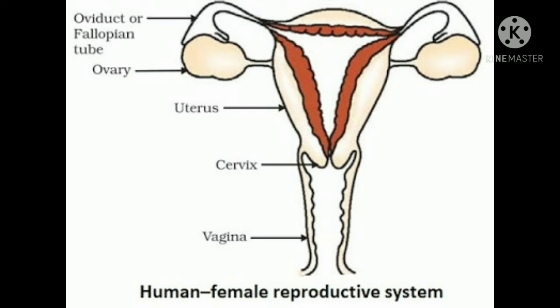So children, in exam, this question can also come like draw the diagram of human female reproductive system and there can be options like write in detail about ovaries or fallopian tubes or what is the role of uterus in the process of reproduction. Okay? And children, like in exam I have given the question, what is the function of fallopian tubes and what is placenta?